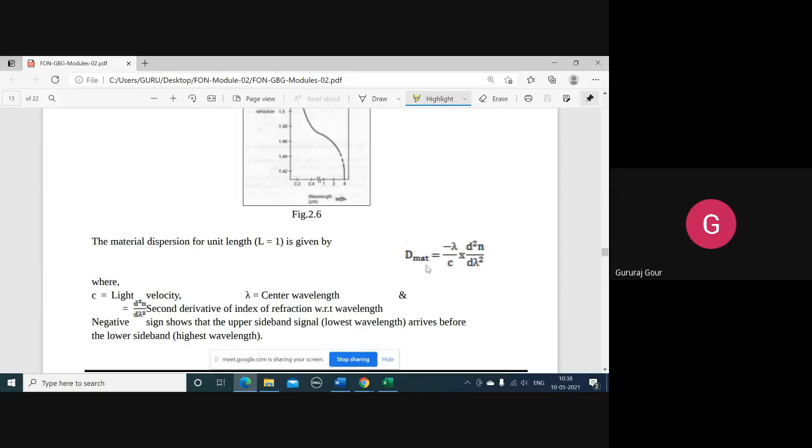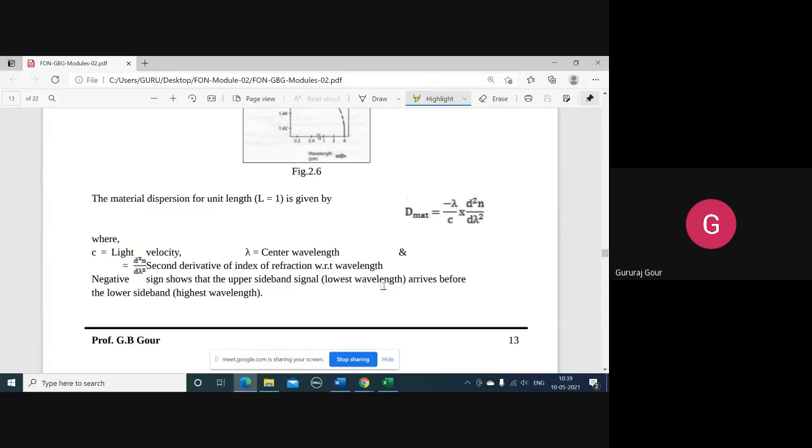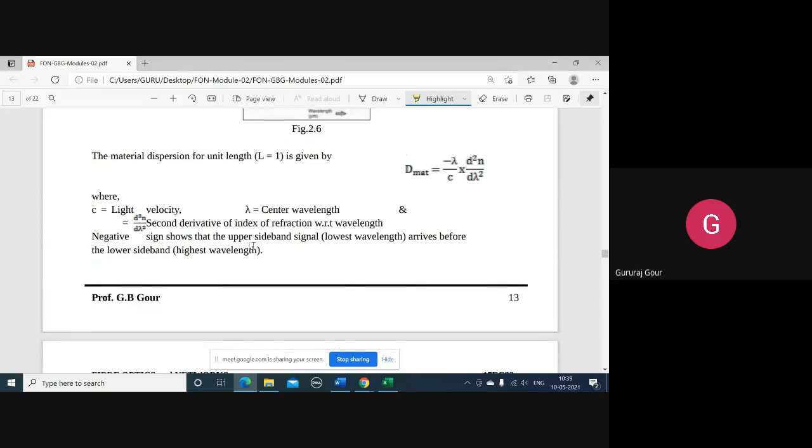That is called the normalized material dispersion, given by D mat. D is the dispersion that is happening because of the material or chromatic, equal to minus lambda by c into d square n by d lambda square. c is the velocity of light, as we all know, and lambda is the center wavelength or operating wavelength. d square n by d lambda square indicates the second derivative of the index with respect to wavelength. And the negation indicates the upper sideband, that is the lowest wavelength, arrives before the lower sideband, that is the highest wavelength.